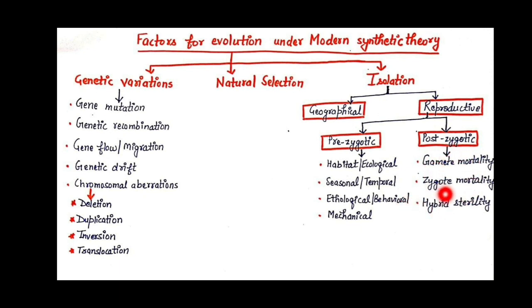It means here the fertilization is not prevented, but there are some factors which operate, and after fertilization the zygote is not viable, or if the hybrid is formed, it is also not able to produce more offspring because it is sterile. Or the gametes do not meet within a particular life span, a particular duration, and due to which fertilization is not possible. So these are the different factors responsible for this modern synthetic theory. We will discuss each and every factor one by one.